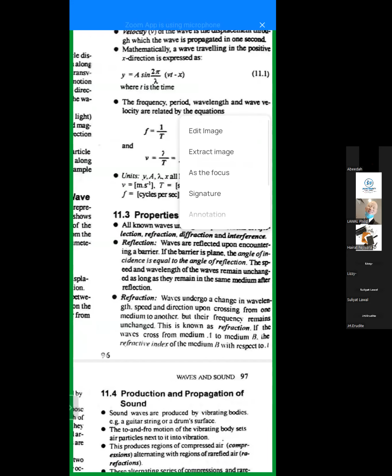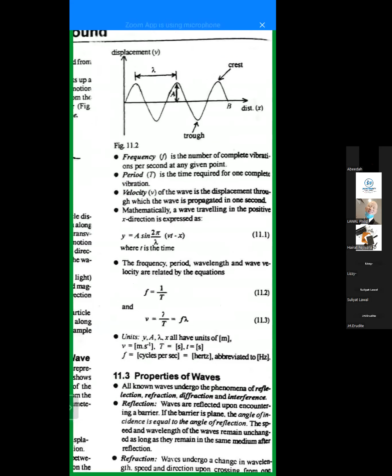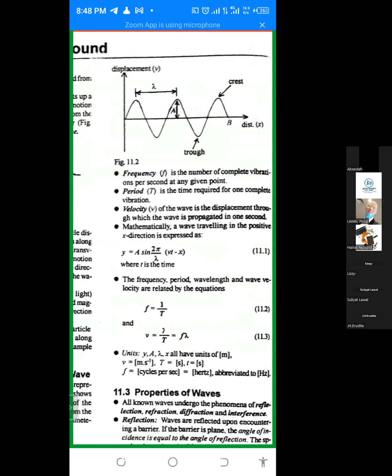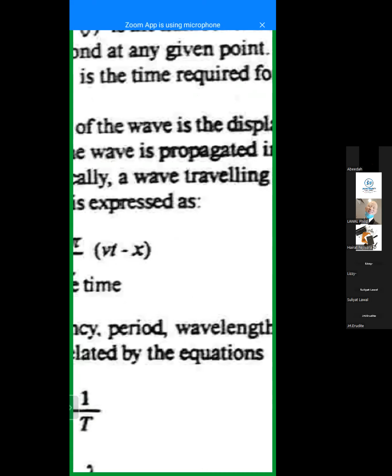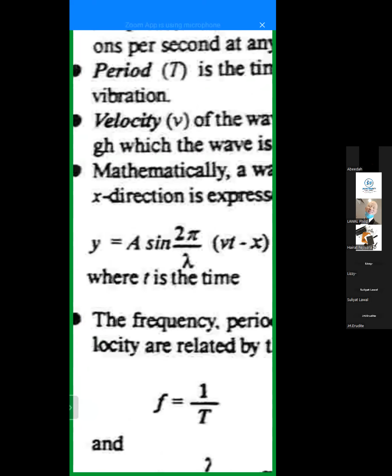There is what we call the equation of wave. This is what you are seeing on equation 11.1. It is called the equation of wave: y equals A sine 2 pi over lambda, into brackets, (vt minus x). Please, you need to write this down.